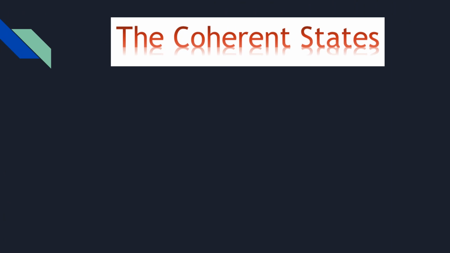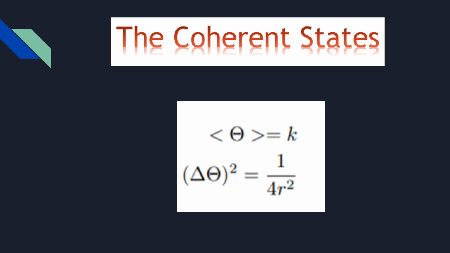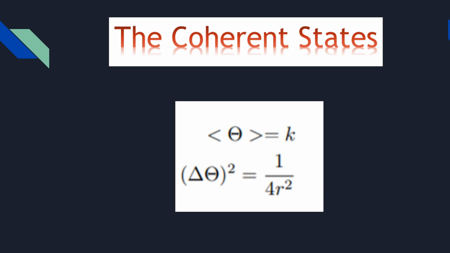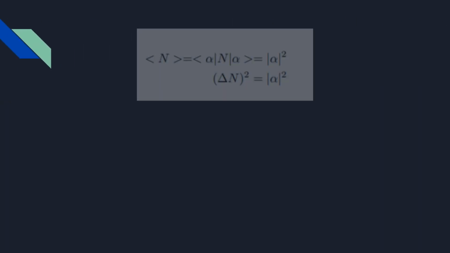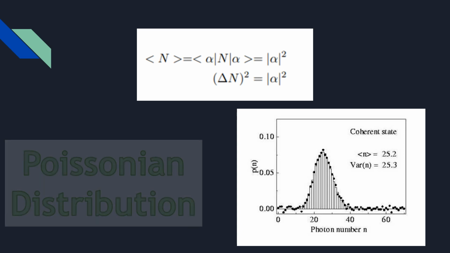If you write alpha as r times e power ik, then for a highly excited coherent state, that is for a large value of r, the expectation value of the phase operator gives the phase, with its variance being very low. For the number operator, we get an equal mean and variance, both being proportional to mod alpha squared. This is a sign of a Poissonian distribution.